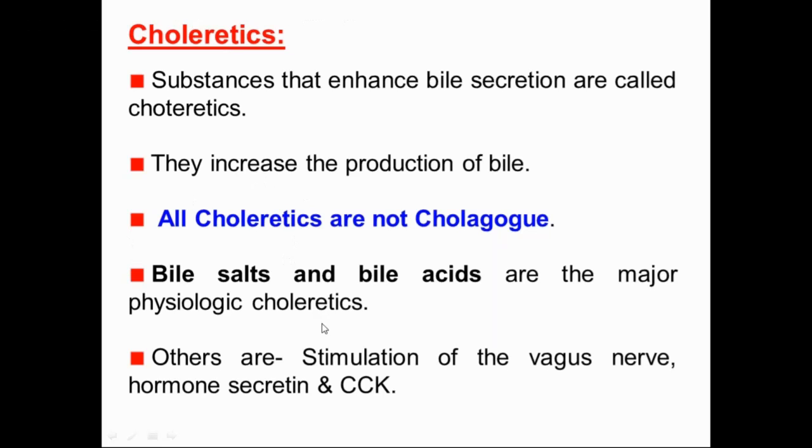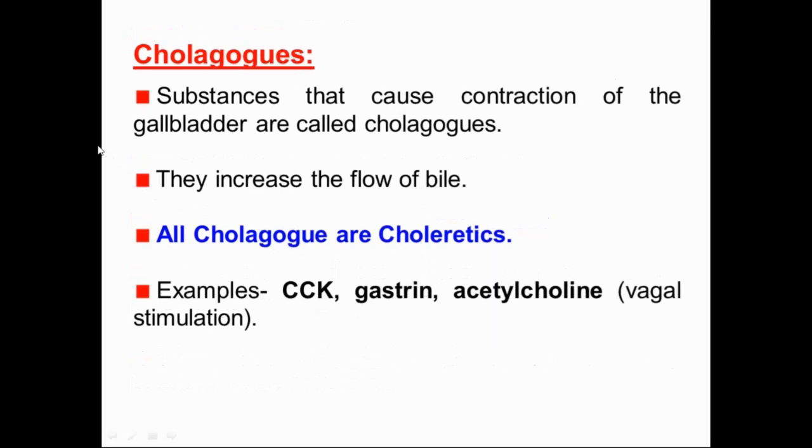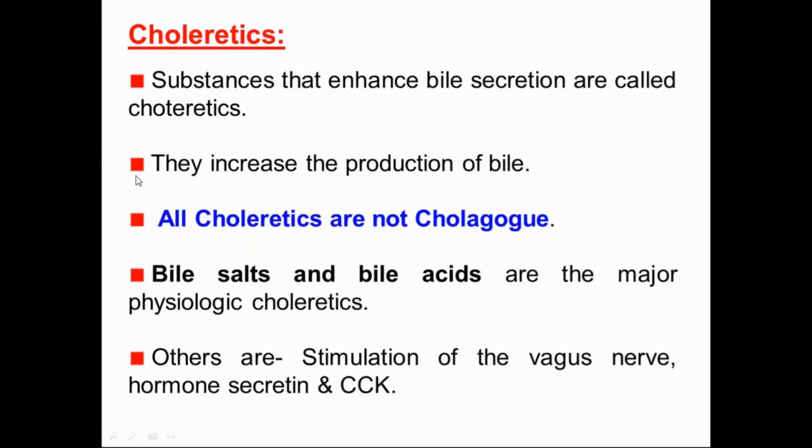Sorry, all choleretics are not cholegogues. Bile salt and bile acid are not cholegogues. But all cholegogues are choleretics, that is cholecystokinin, gastrin, acetylcholine. They are also choleretics. You have to remember this: all choleretics are not cholegogues. Bile salt and bile acid are not cholegogues, but gastrin, secretin, cholecystokinin are also choleretics.